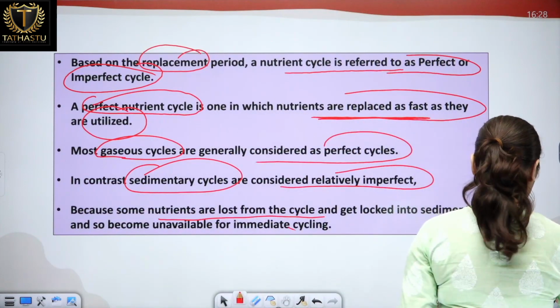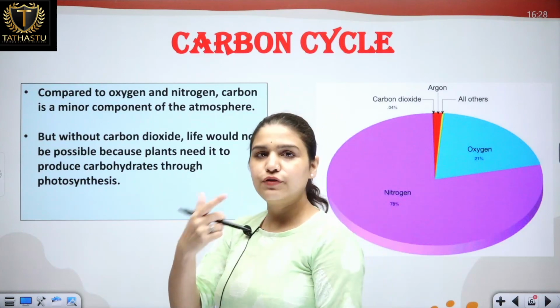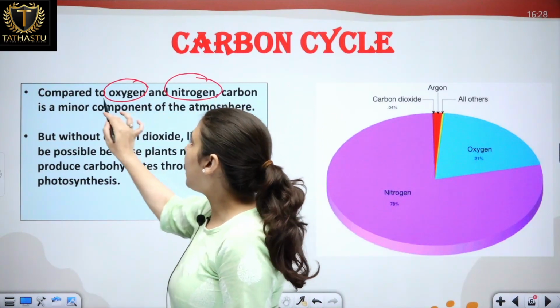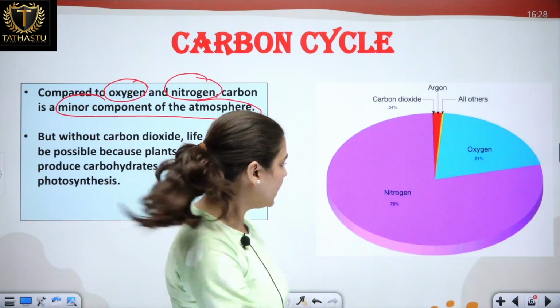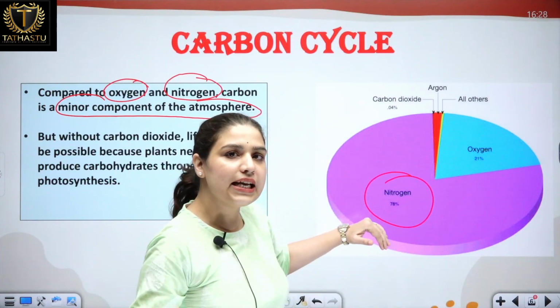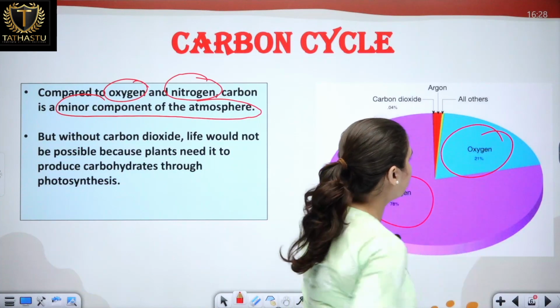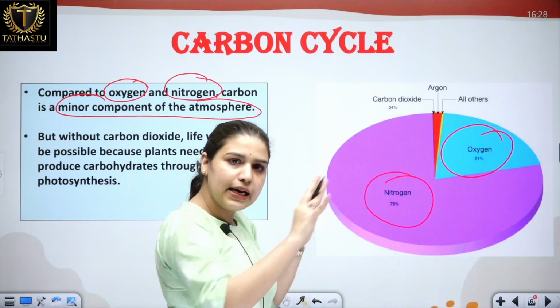Now let's move towards our carbon cycle. If we talk about, compared to oxygen and nitrogen, carbon is a minor component in our atmosphere. You can see in this diagram that nitrogen comprises 78% of the atmosphere. Then we have oxygen, which is 21%. So the major portion is occupied by these in our atmosphere.